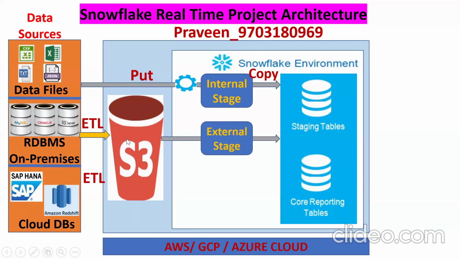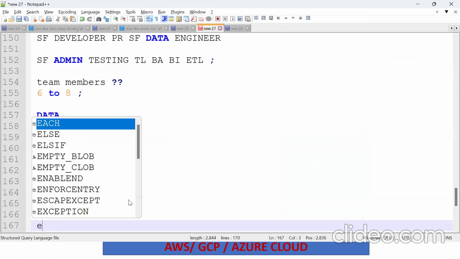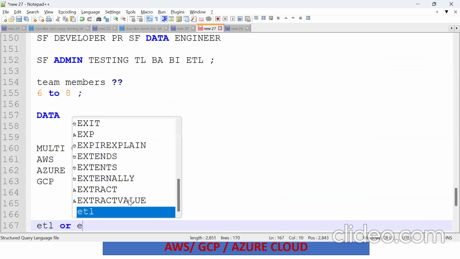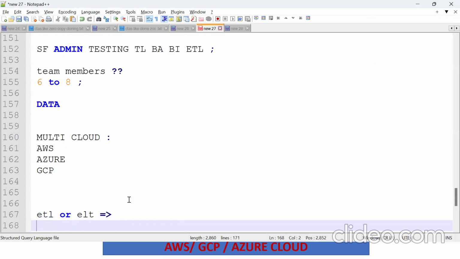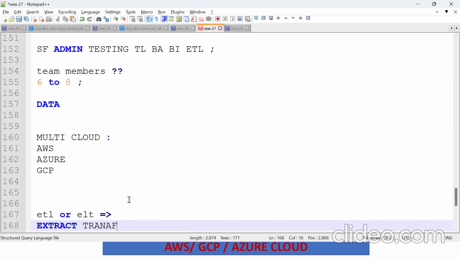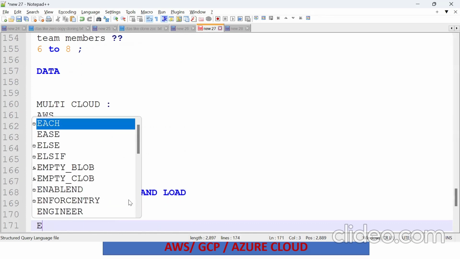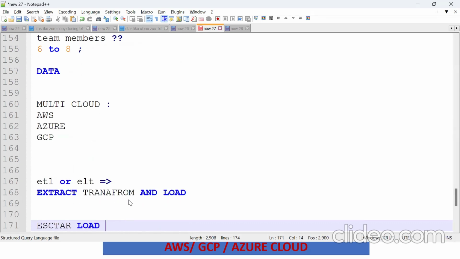What is ETL or ELT? Anyone, any idea? ETL is extract, transform, load. Then what about ELT? Extract, load, and then transform. It depends on the requirement. Either we first extract, transform, and load, or we extract, load, and then transform. We'll see the same thing later.